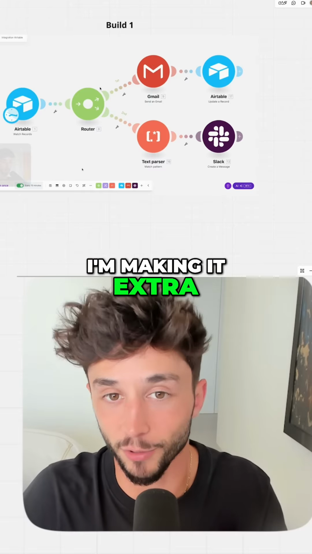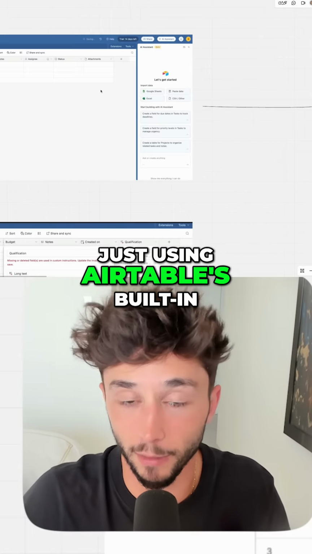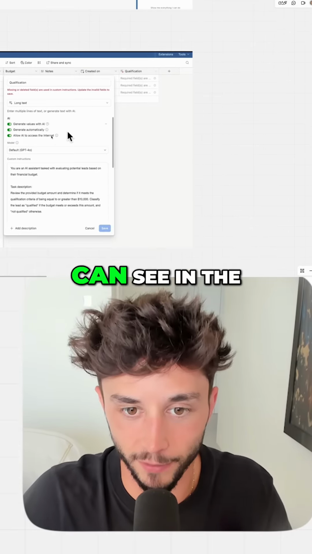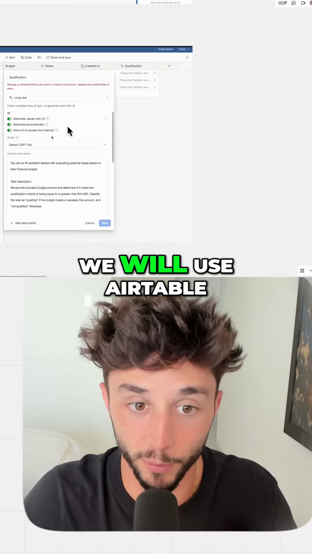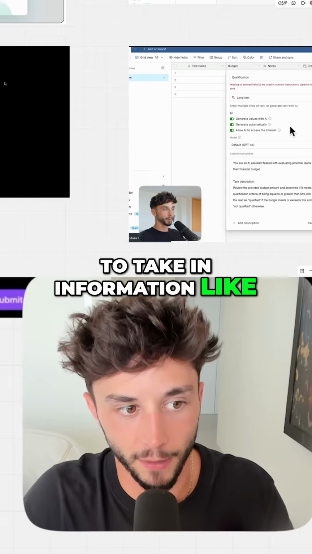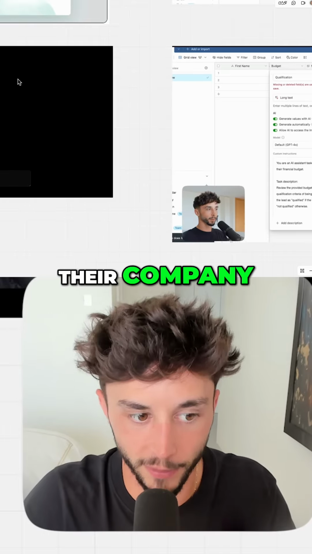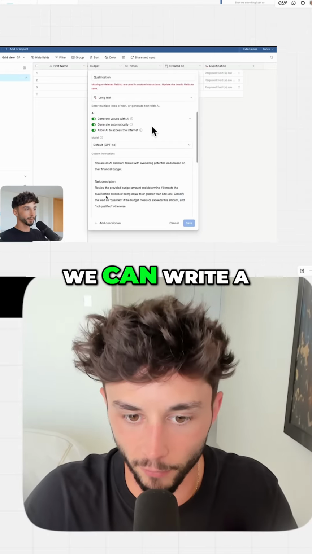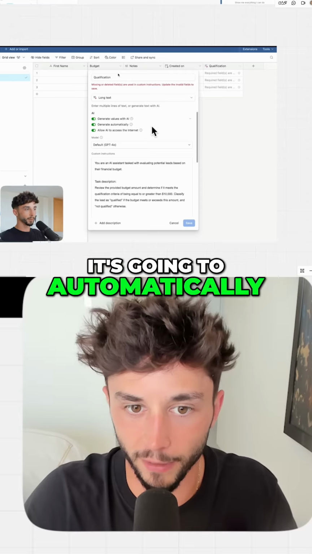But in this case, I'm making it extra simple for you guys, in that we're actually just using Airtable's built-in AI features. So down here, you can see in the tutorial that you're about to go into, we will use Airtable to create an AI column here that's going to take in information like here, where they're talking about their company, their budget, and about their needs. We can write a prompt in here, and it's going to automatically fill out this row.